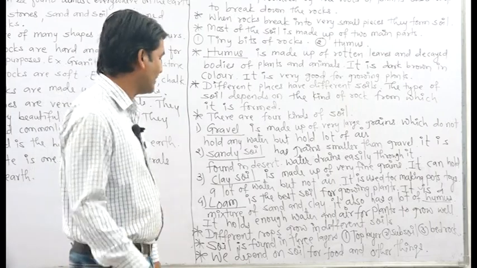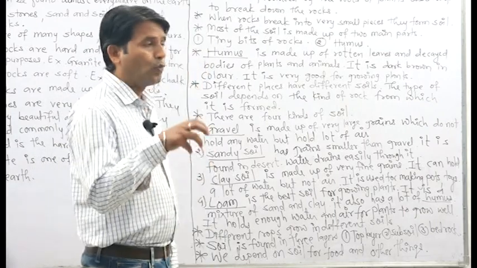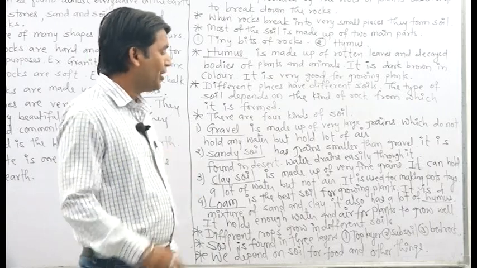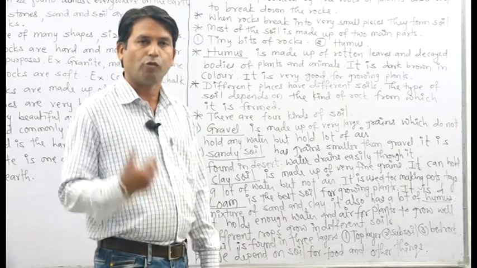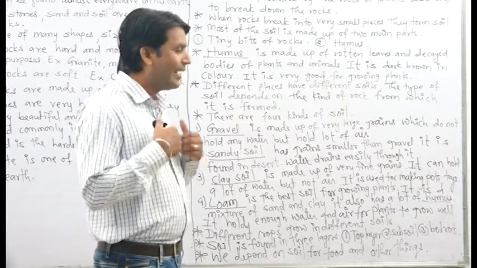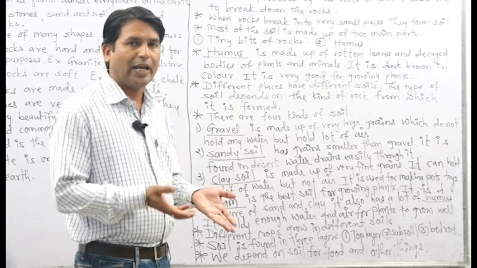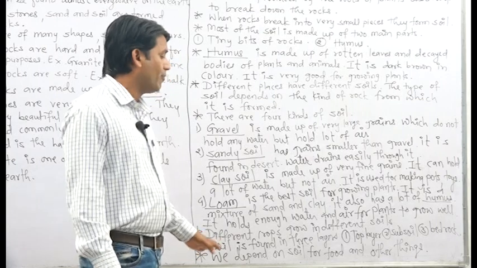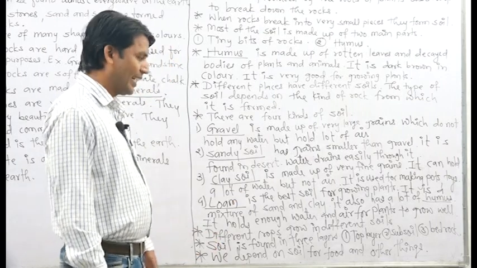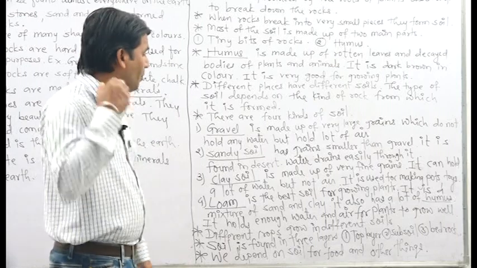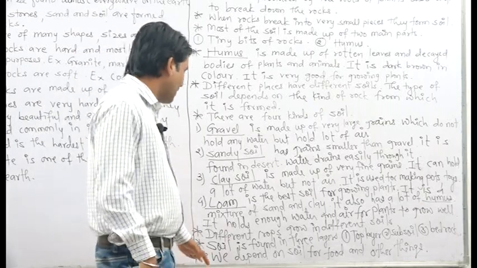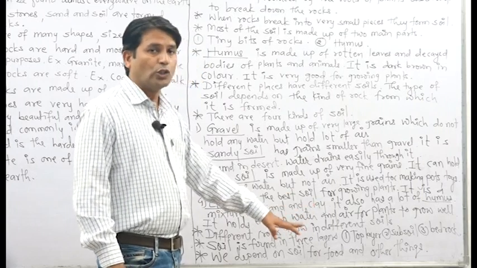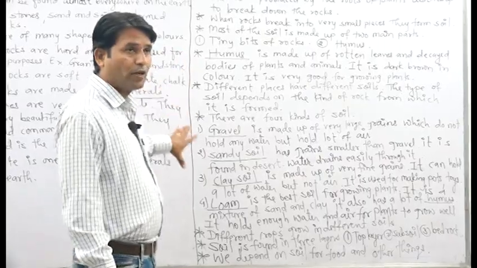As we know, friends, plants take water and minerals from the soil to make their food, and we depend on plants for the food. Means we depend indirectly on soil for the food, and most of the things we get from soil, for example metal, plastic, petrol, etc. Means many things we get from soil. Means we can say we depend on soil for food and other things. So these are the important points of soil.